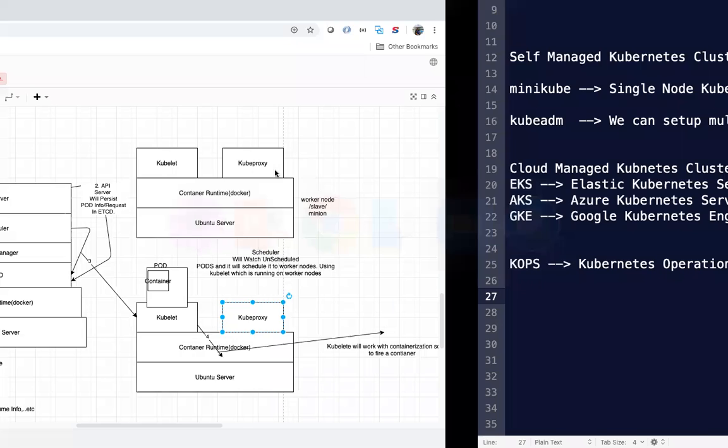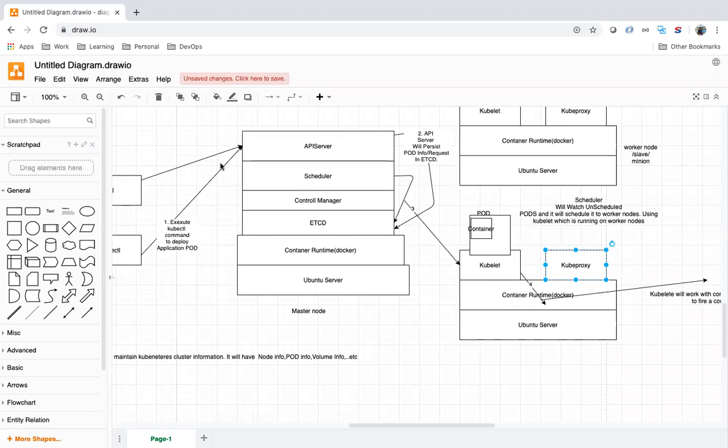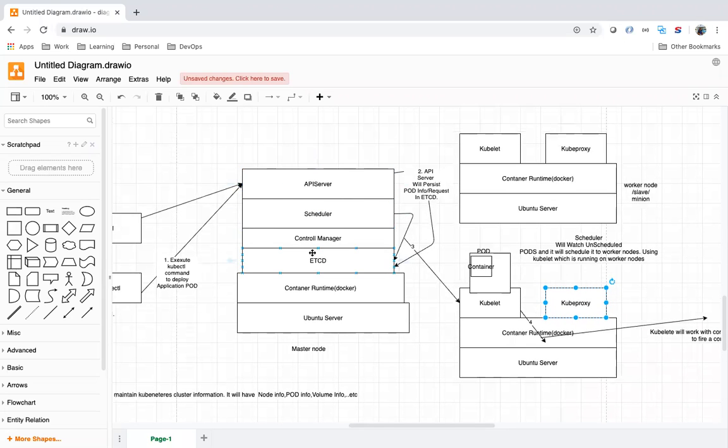Now I will try to set up a self-managed Kubernetes cluster using Kubeadm. You can set up a Kubernetes cluster using Kubeadm in on-premises data servers, and also in the cloud. We are managing the cluster, creating the machines, and installing the required components to set up a Kubernetes cluster.